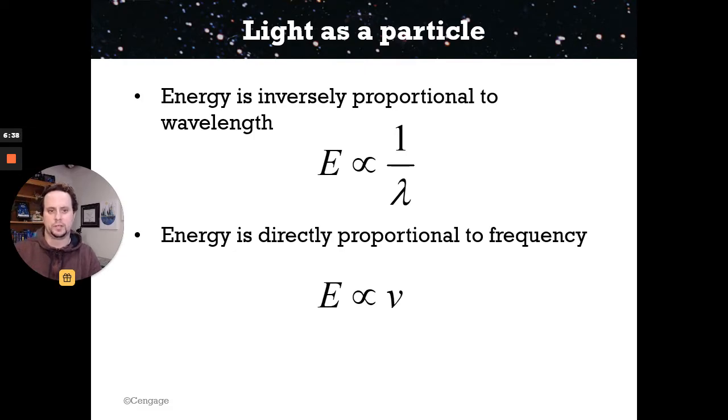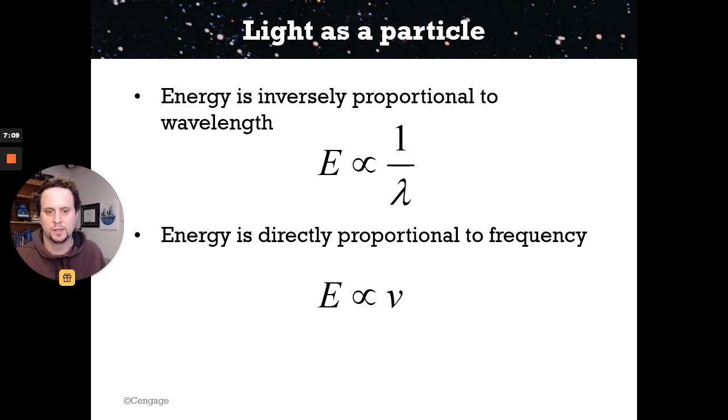The amount of energy that a particle of light carries is related to what's called a photon. A photon is a packet, like a packet of waves, and this packet of waves travels with a certain amount of energy. This is how we get energy from the sun to have the earth be warm and have everything that we have here to sustain life.